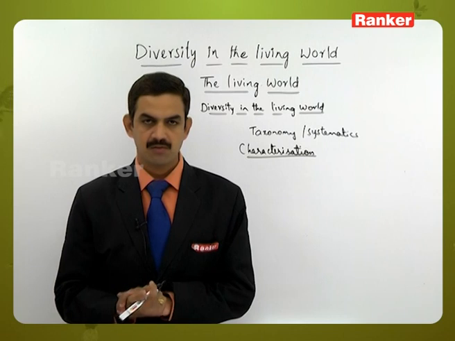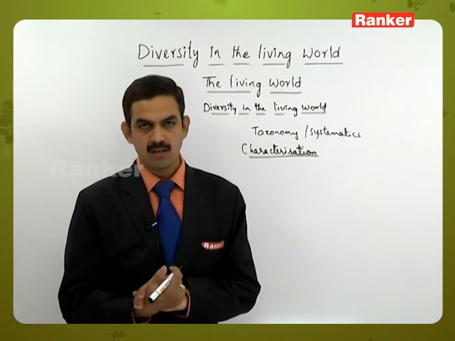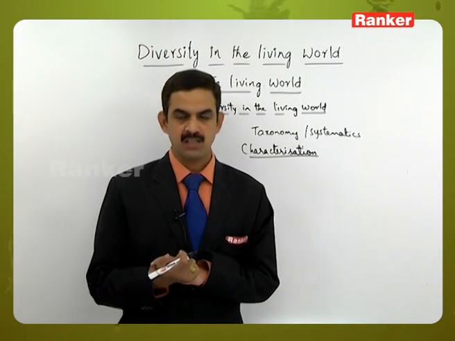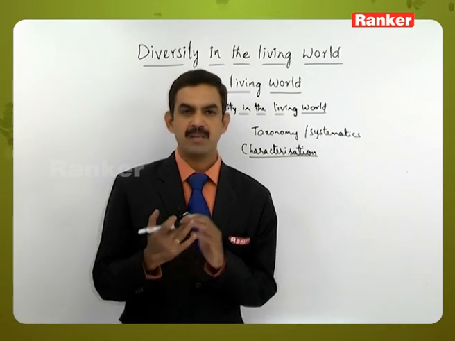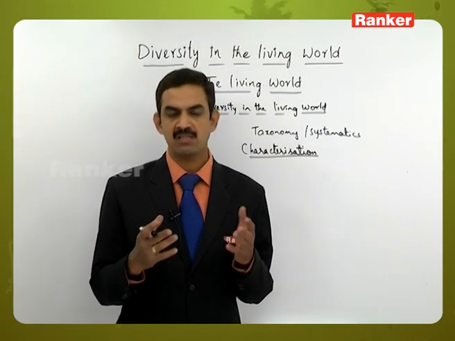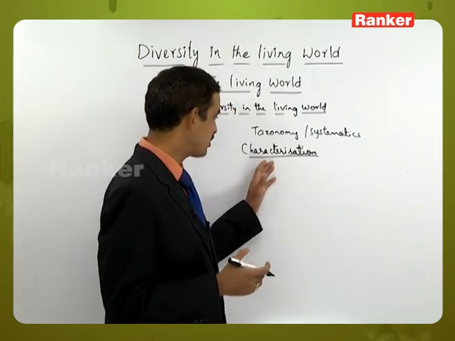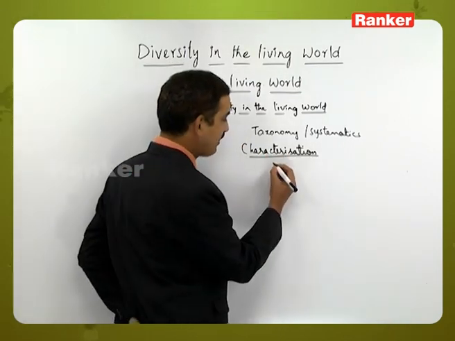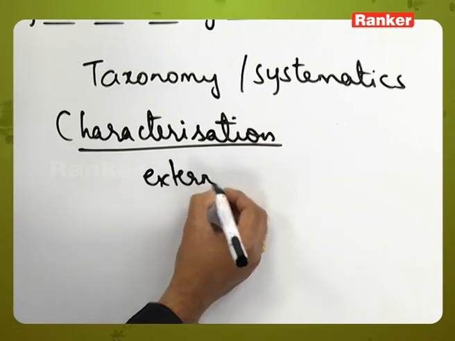Based on the characters we are able to identify the plant. It may be the physical appearance of the organism, depending upon the shape, size, structure and form of the stem, leaf, flowers and fruit. So the characterization is based on the nature or form, we can say external features have been used for identification.